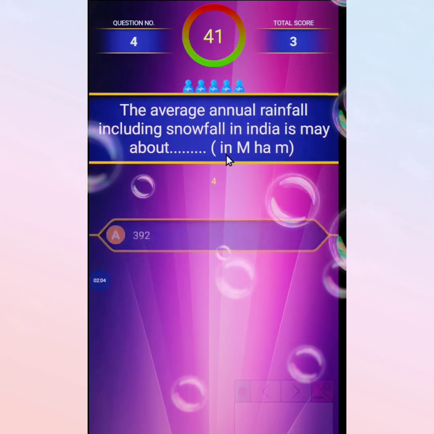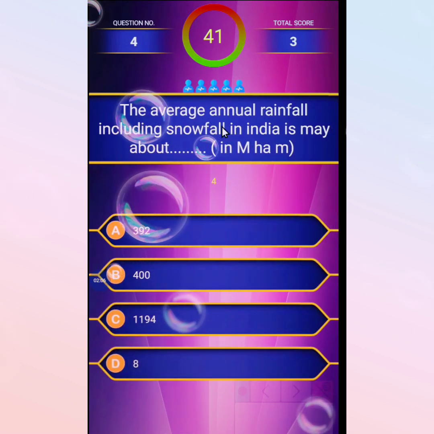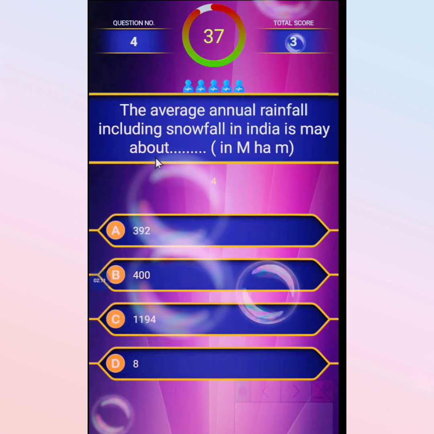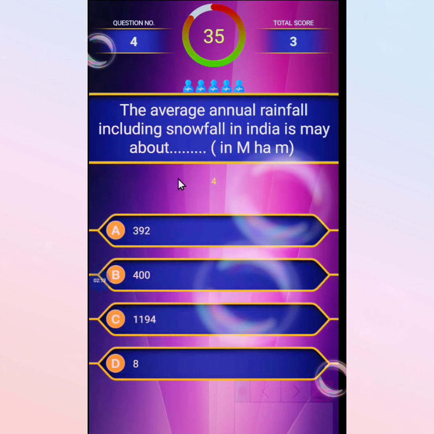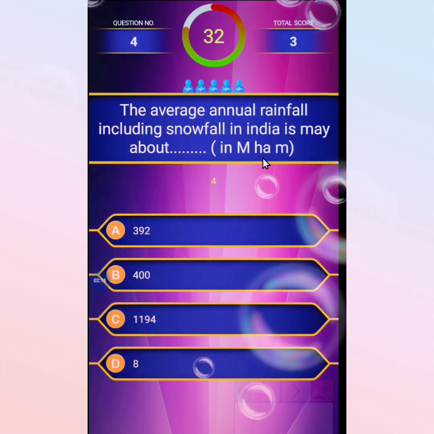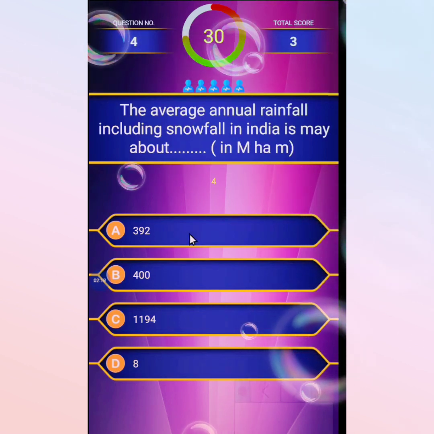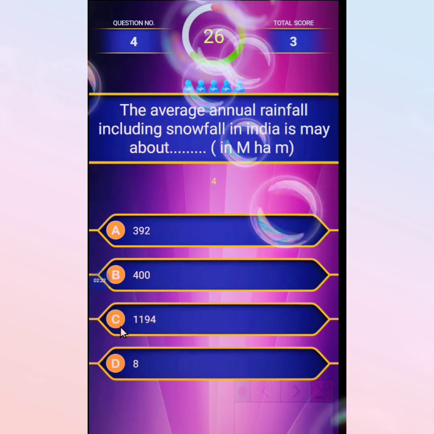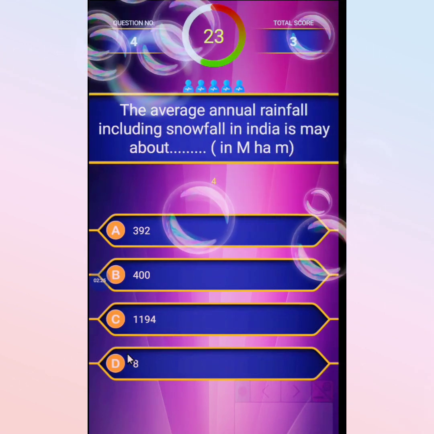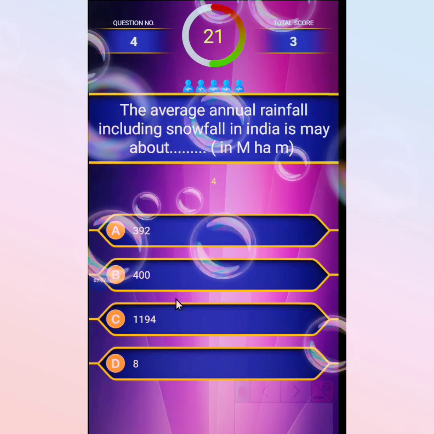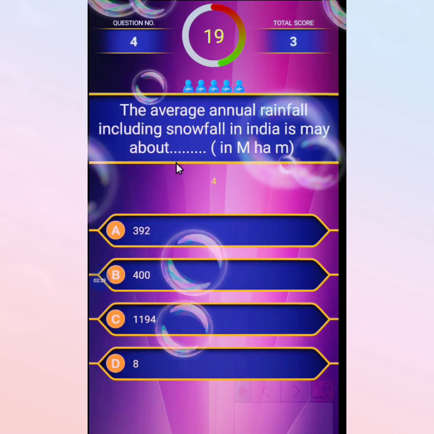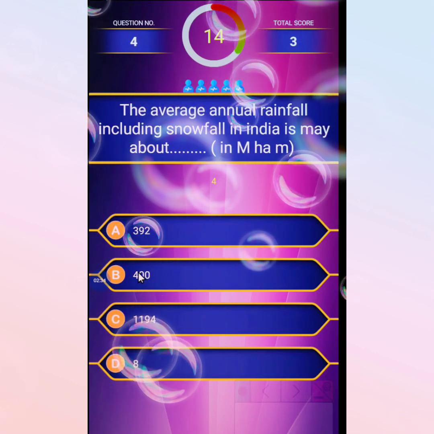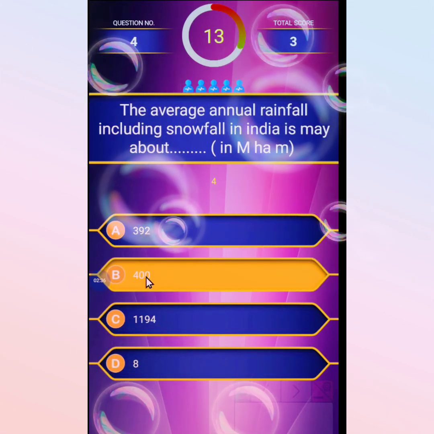Next quiz, fourth: the average annual rainfall including snowfall in India is about, in million hectare meter. The first option is 392, second is 400, third is 1194, and the last option is 8. The correct option is 400.